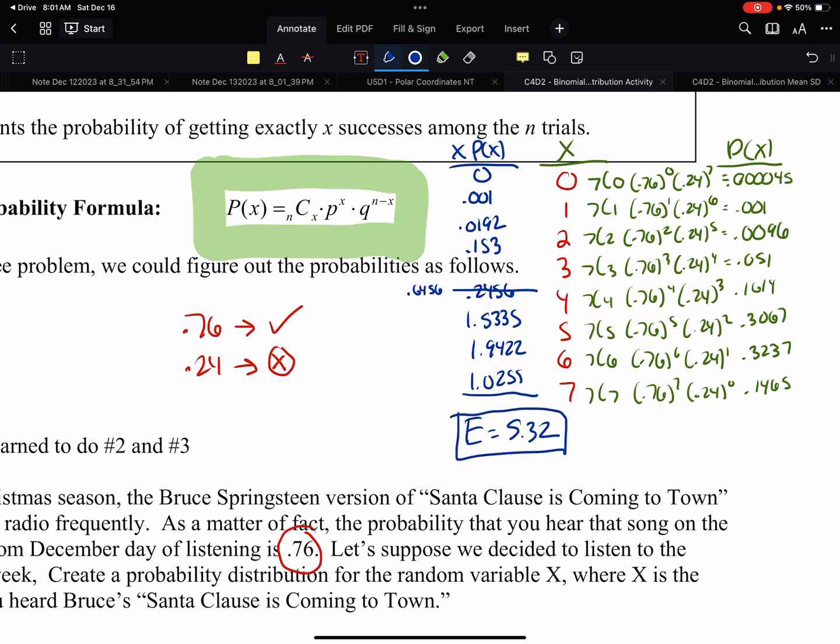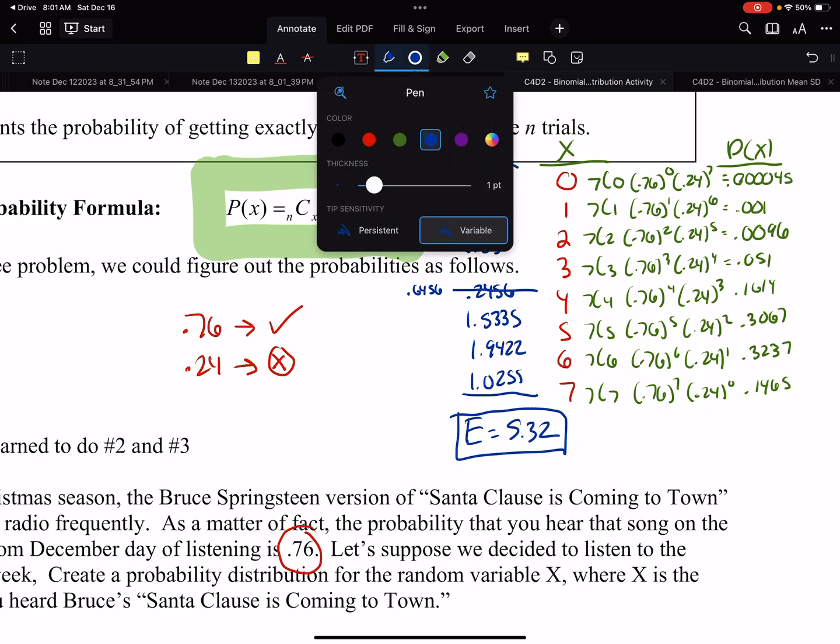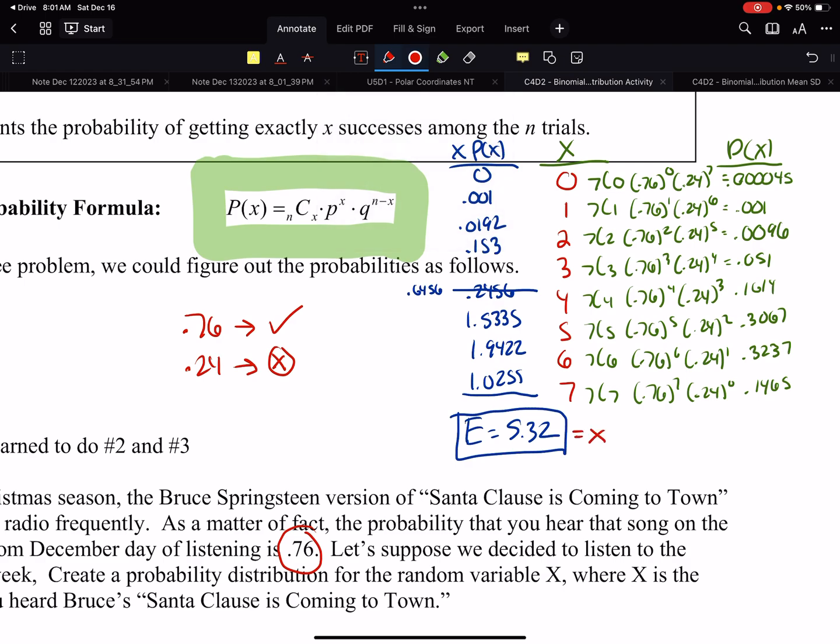So the idea here is that if we listen every single day to the radio, it's expected that we hear this song on 5.32 days, so between 5 or 6 days. What we talked about the other day was we don't have to go crazy and make this full chart. We have our calculator. One thing we know is that the expected value is our average. If we just used the calculator, it'll give us the mean. The mean's the expected value.